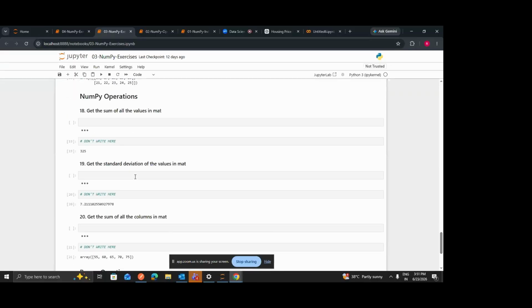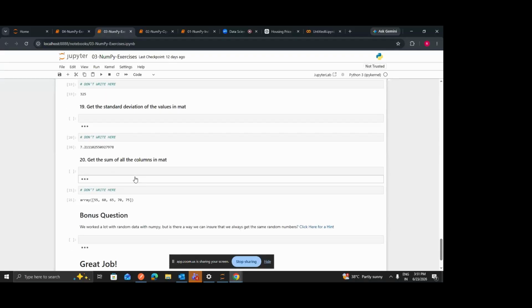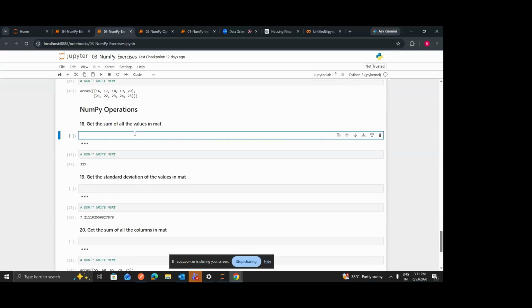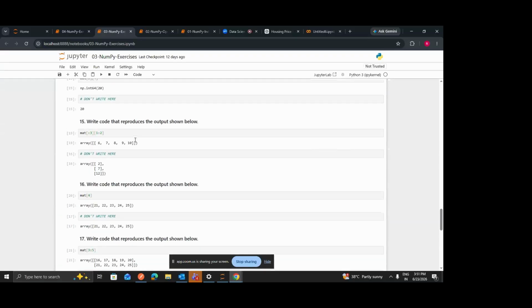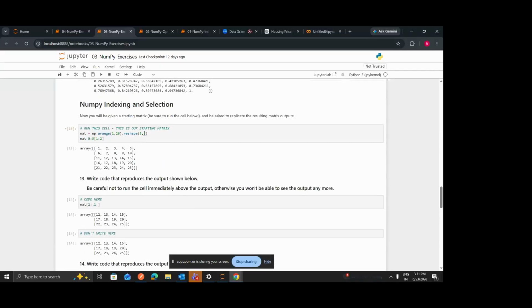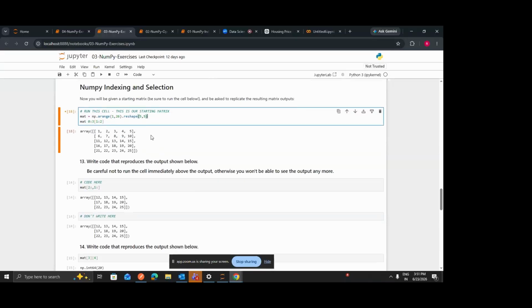Now let's move to some standard NumPy operations. We have seen square root, std for the standard deviation, then min, max, and all these functions. We will see some of the operations which we can perform directly on NumPy. First, you have to get the sum of all the values in mat, this matrix that we have created.